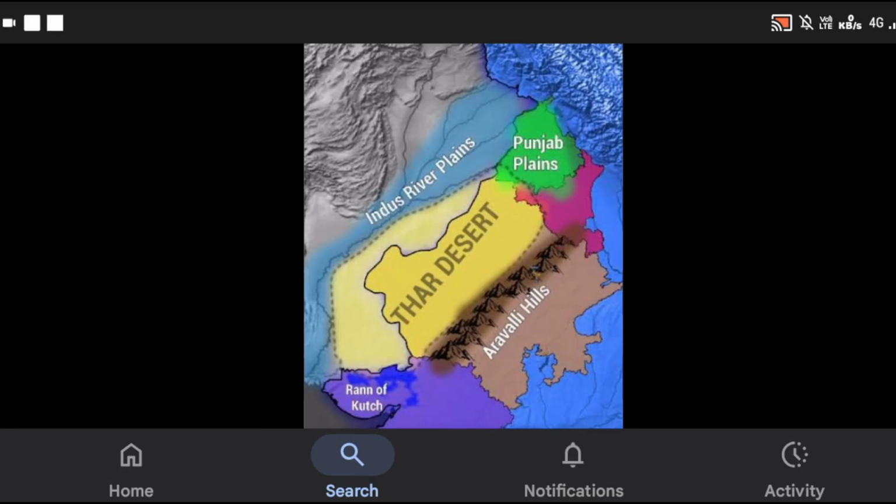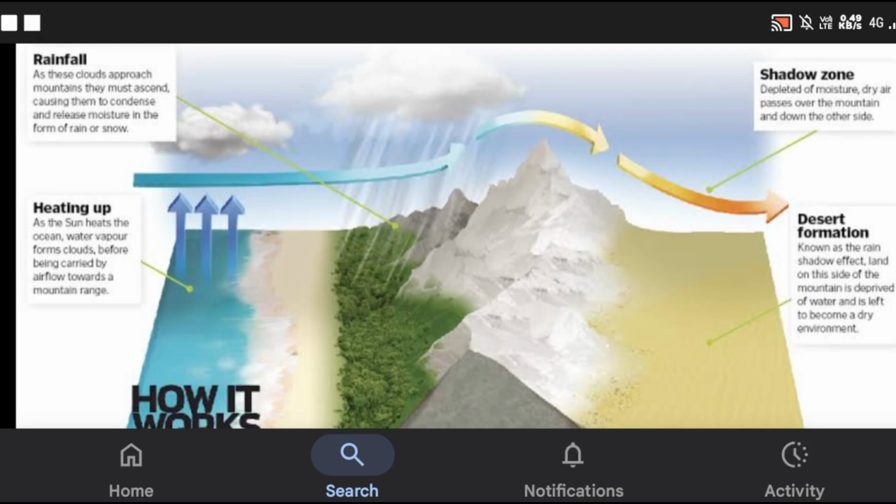Now we will go to the islands. So students, sorry to interrupt. Actually, I wanted to start the island topic, but I thought that even when I was in social class in my school days, I had a doubt about how deserts actually form.